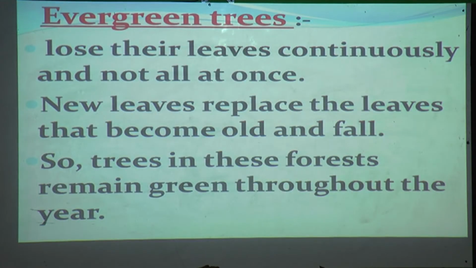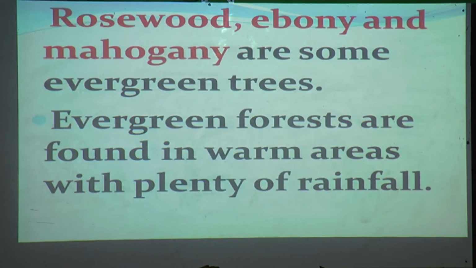In evergreen forest, the whole year it will be in a green color, isn't it students? Does it shed all the leaves at one time? No, very good. The new leaves replace the old and fallen leaves. This is because of that, the whole year it will be in a green color. And where can we find this kind of tree? We can find them in warm areas with plenty of rainfall. Can you give me an example? Yes, that is rosewood, ebony and mahogany trees.